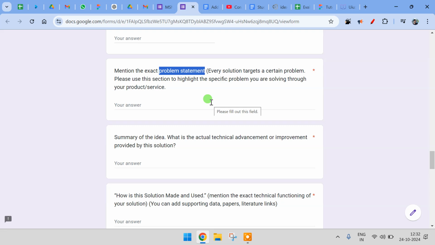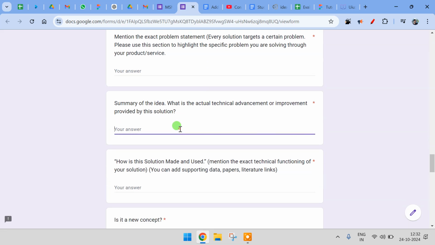So here the problem statement ends. The problem statement is only till this. Don't write the solution in this. Okay. Then there is another question telling summary of the idea.